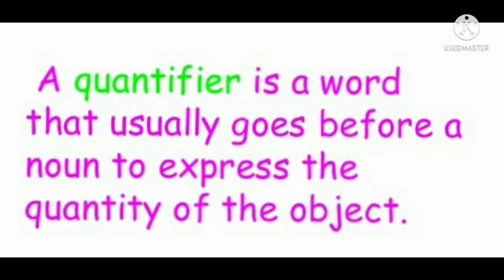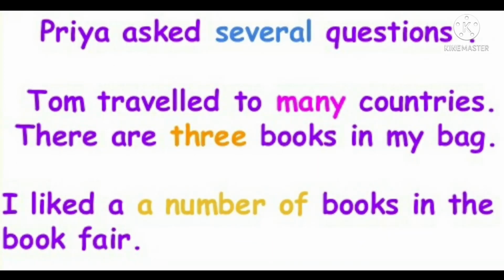So what does it mean by a quantifier? A quantifier is a word that usually goes before a noun to express the quantity of the object. That is a quantifier. For example, some rice, a glass of milk. Let us see some more examples.